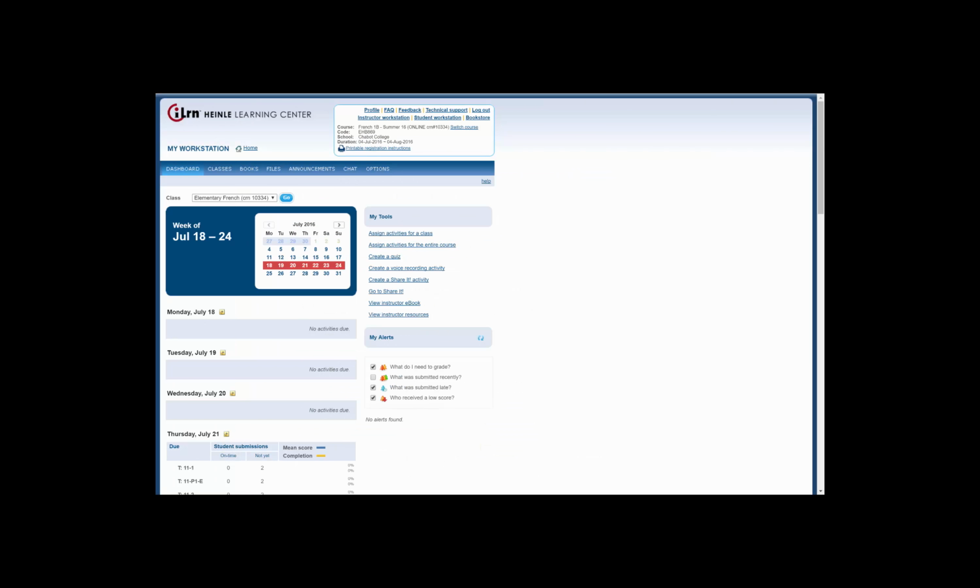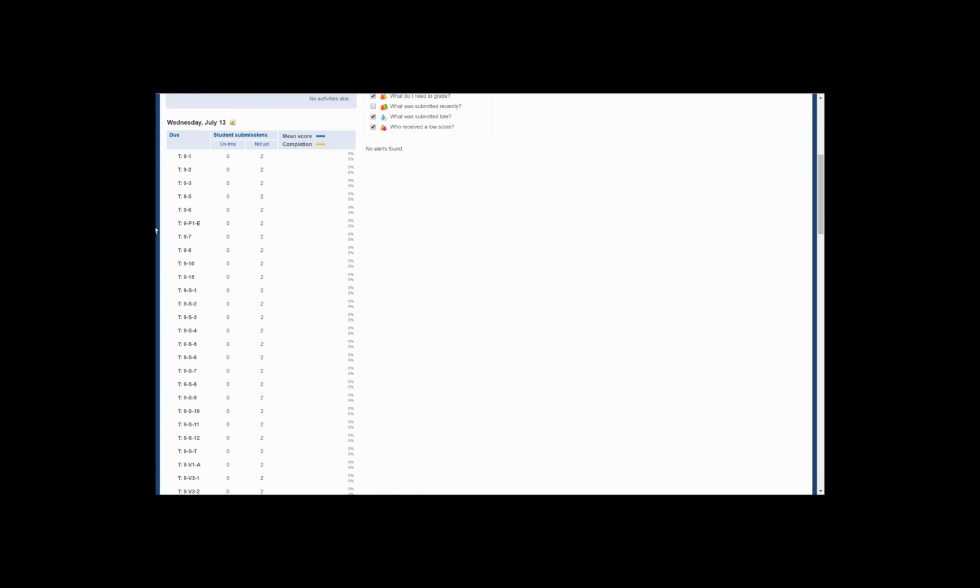So I have it open, and this is how it's going to look like. You have a calendar right here. You select the days, and it shows you what is due for these assignments. Voilà.